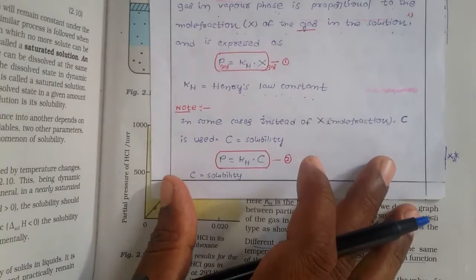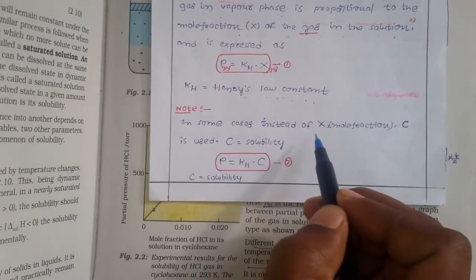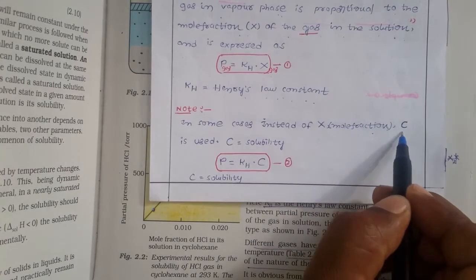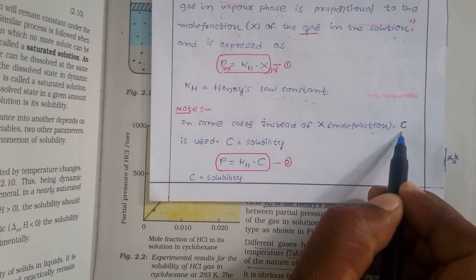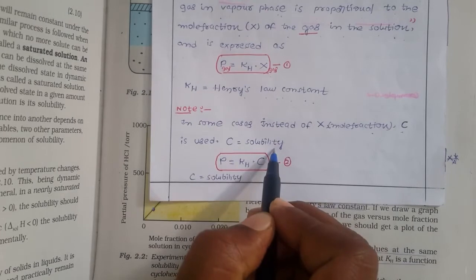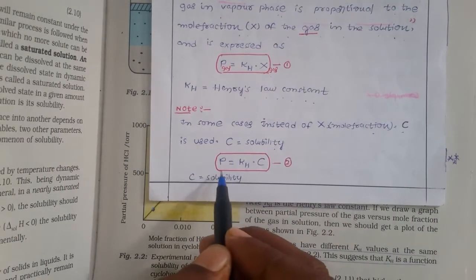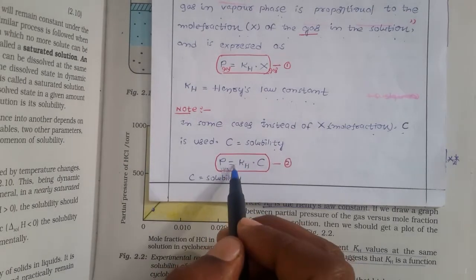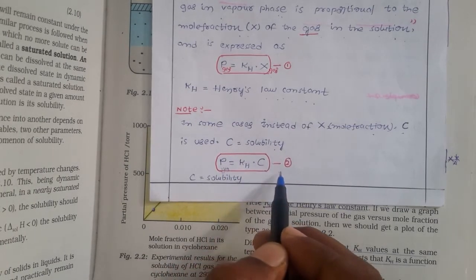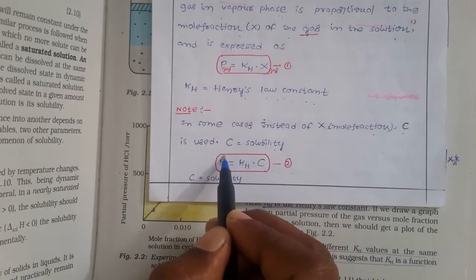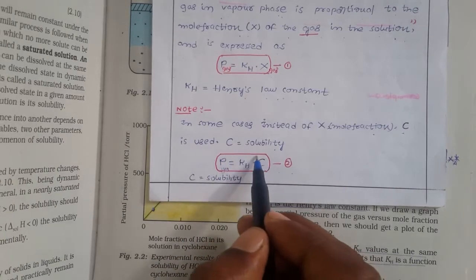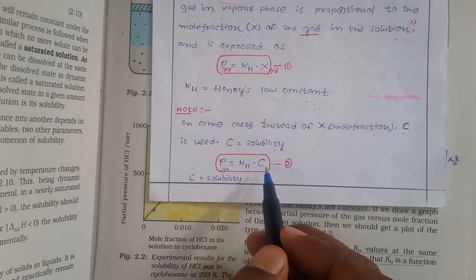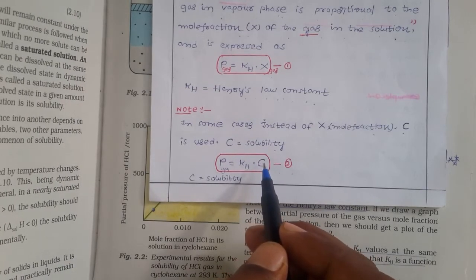Okay, and in some cases they'll also express, instead of the mole fraction, with the C. So what is the C? The capital C is nothing but the solubility. The partial pressure of the gas is directly proportional to the solubility of the gas. That means when the partial pressure increases, the solubility increases. Don't write capital S here, you write the capital C. Capital C is the solubility.